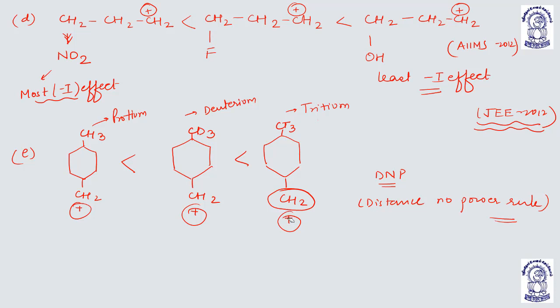The more the distance of the positively charged carbon from the group, the more the stability. Understood? Distance number power rule. Now, there are some other cases.